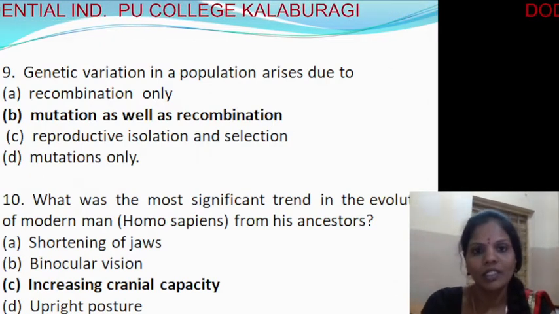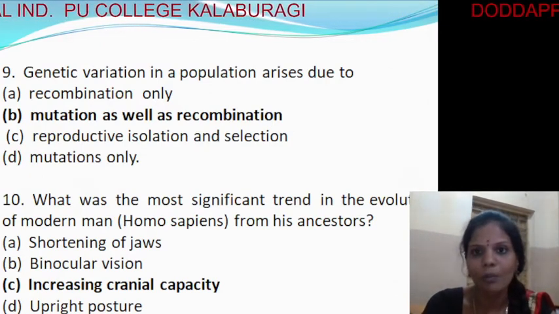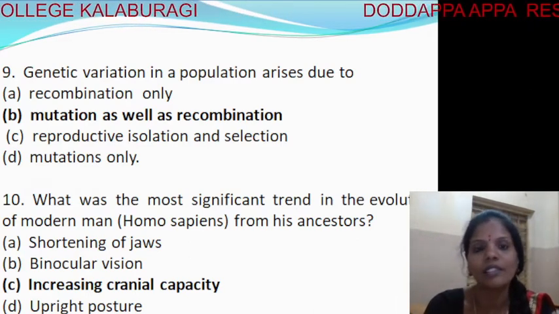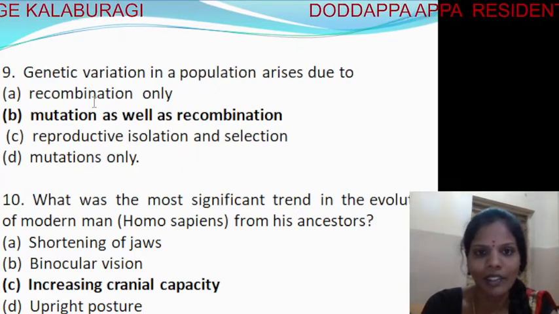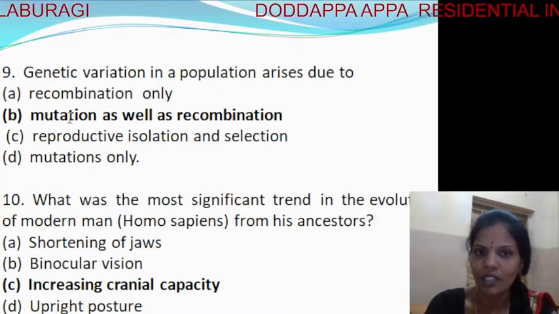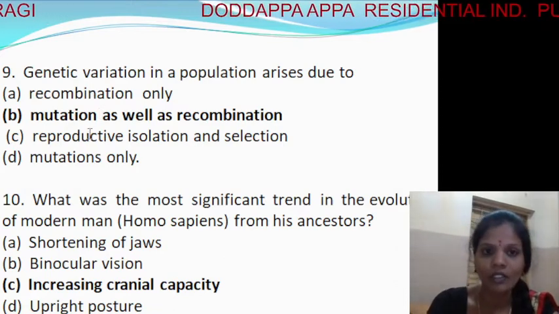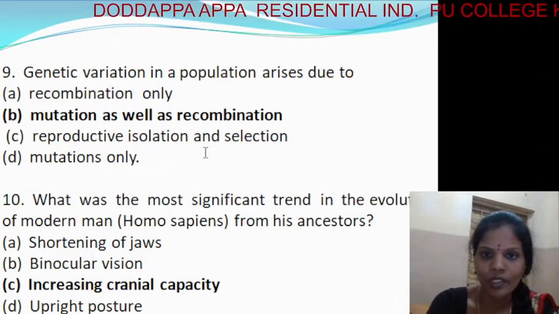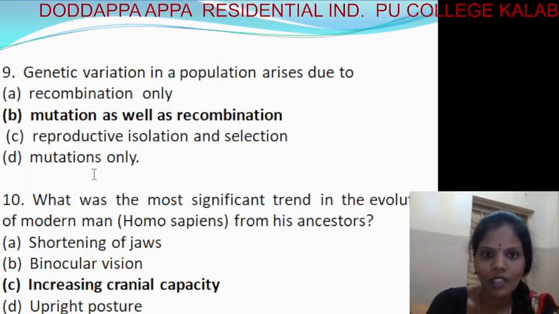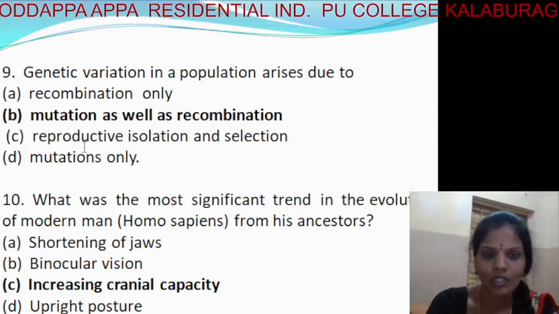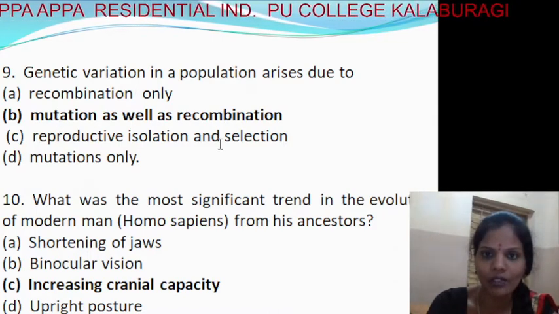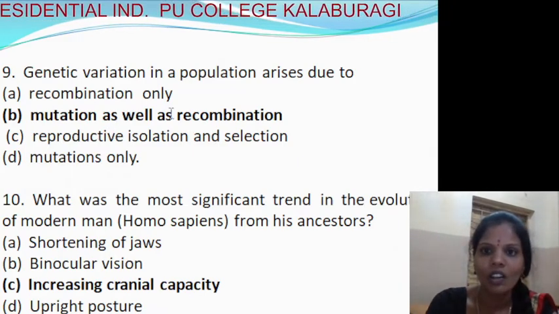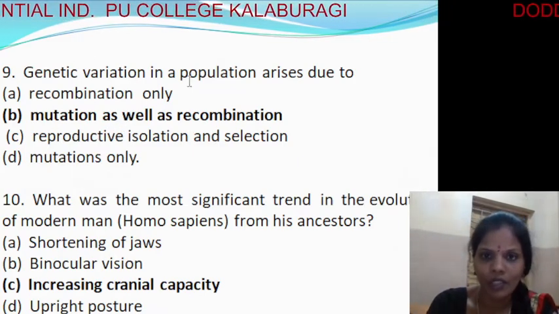Next, genetic variation in a population arises due to what? What are the main reasons for genetic variation? First, recombination. Second, mutation as well as recombination. Third, reproductive isolation and selection. And the last one, mutations. Among these, it's the second option: mutation as well as recombination brings about genetic variation in a population.